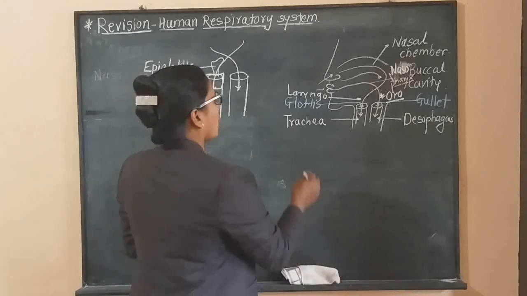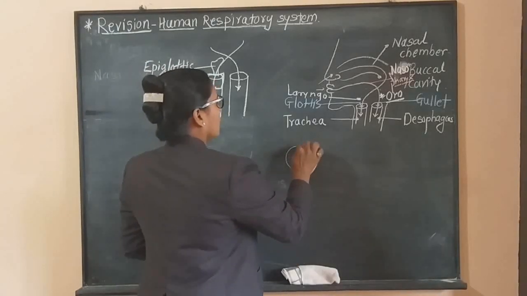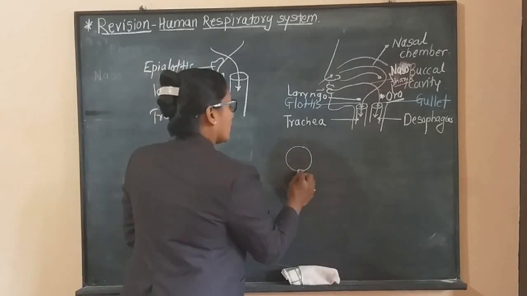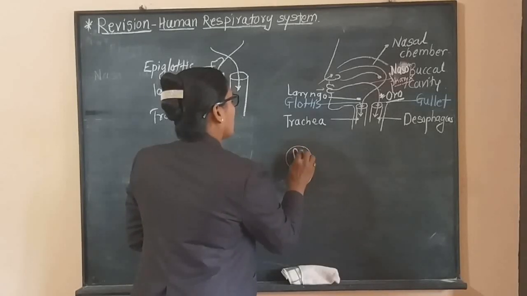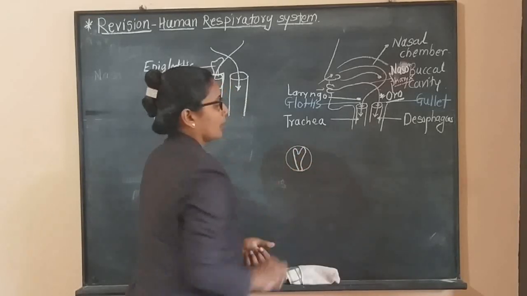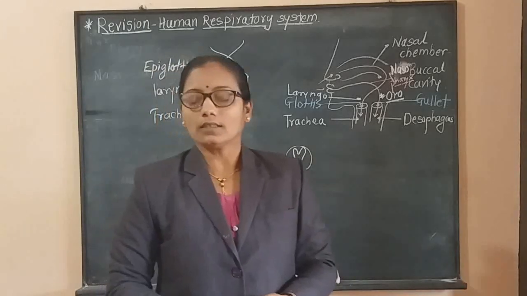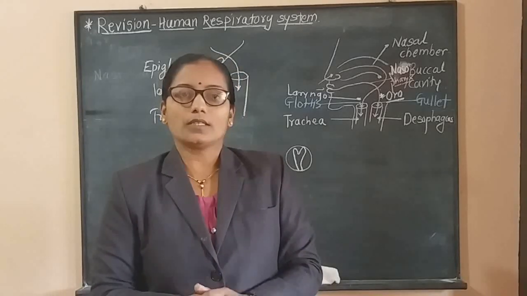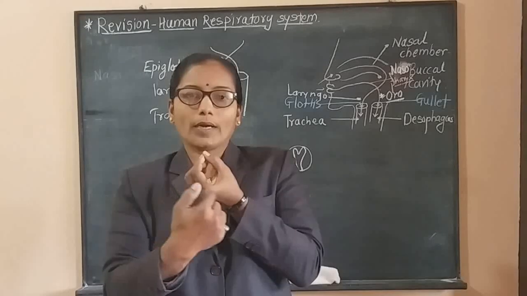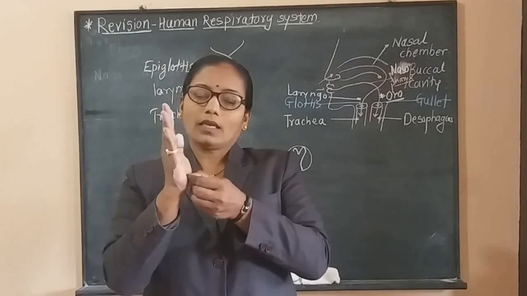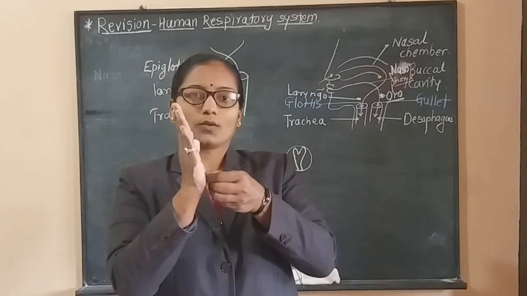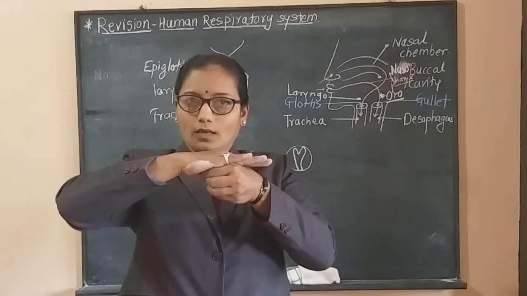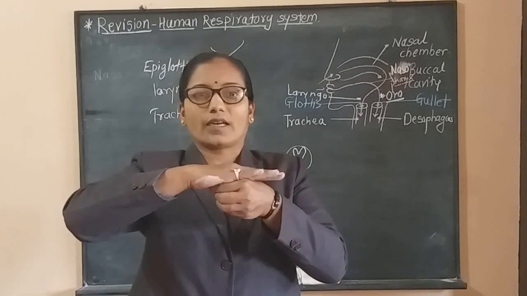Simply, if you observe, this is the tracheal opening from above. The epiglottis is attached to the thyroid cartilage like this, and it closes the opening of the trachea to prevent the entry of particles. Suppose this is the opening of the trachea, then here is the epiglottis. When we swallow, this opening is closed. Hence, food particles cannot go inside the trachea.